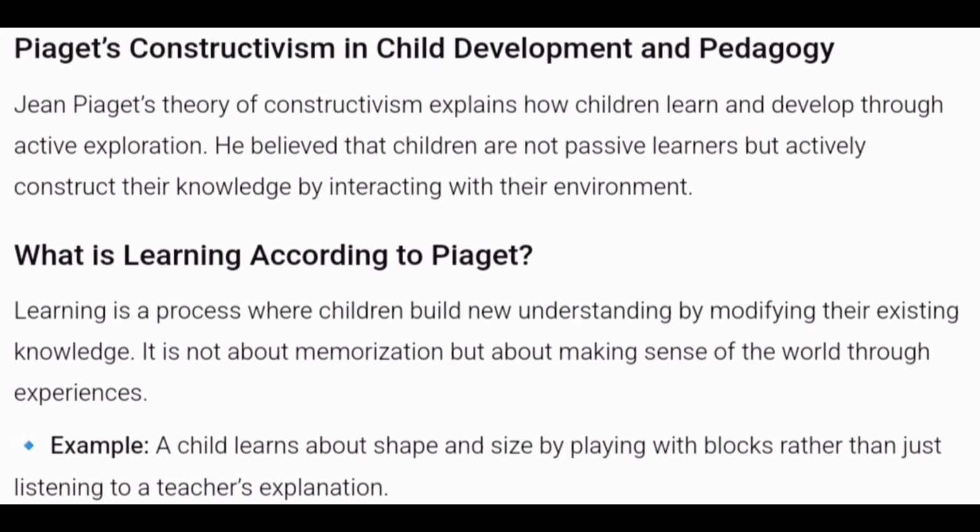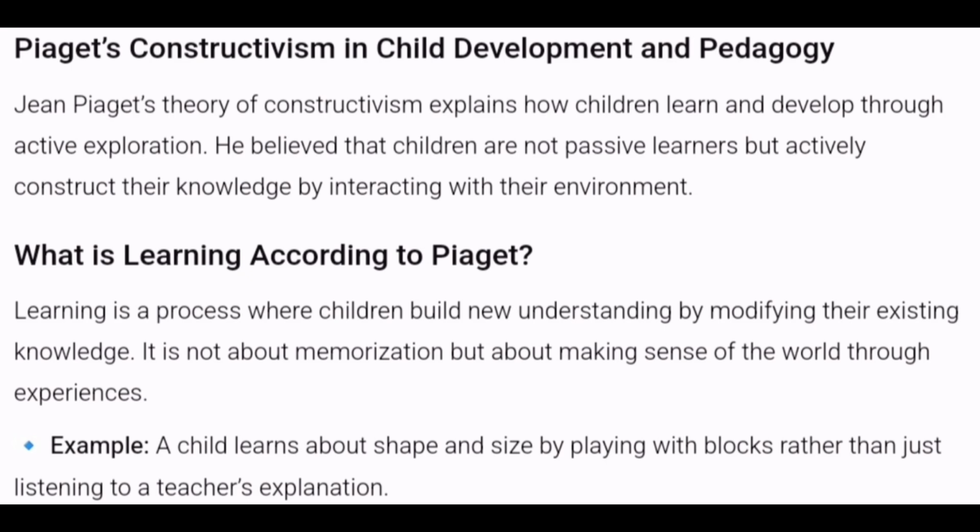All right. What is learning according to Piaget? Now let us see what we mean by learning according to Piaget. Learning is a process where children build new understanding by modifying their pre-existing knowledge. It is not about memorization, but about making sense of the world through experiences. So, Jean Piaget believes that children already have the schema.